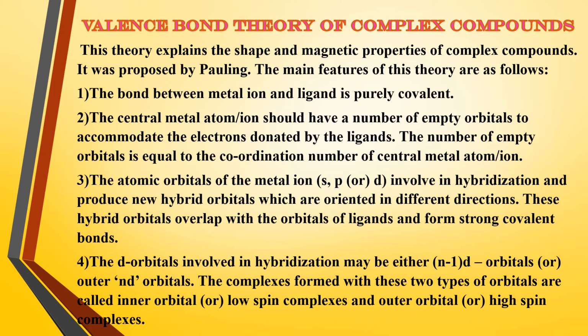Fourth point. So the d orbitals which are involved in hybridization might be either n-1d or nd. So if the complex is being formed with n-1d, it is called as inner orbital or low spin complex. If the complex is being formed with outer nd orbital, then it is called as outer orbital or high spin complex. Clear, students? All these 4 points. Moving on to the next point.